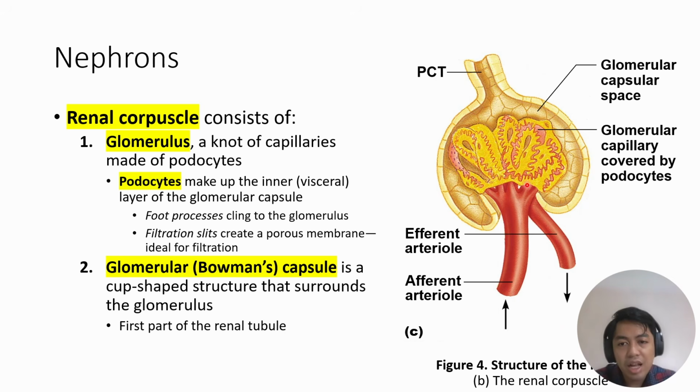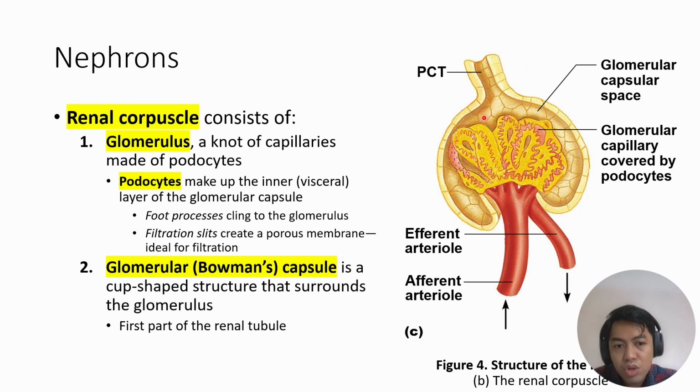The glomerulus is the knot of capillaries inside the glomerular capsule, or the Bowman's capsule, which is a structure encapsulating this glomerulus. Okay? So the glomerulus is made up of podocytes, podo meaning feet, cytes meaning cells. These podocytes have filtration slits which allow the components of the blood from the glomerulus to be filtered out into the glomerular capsule.